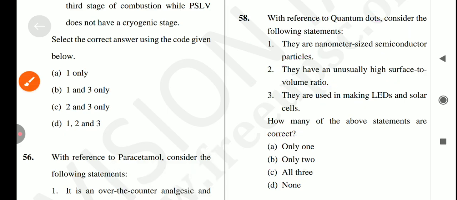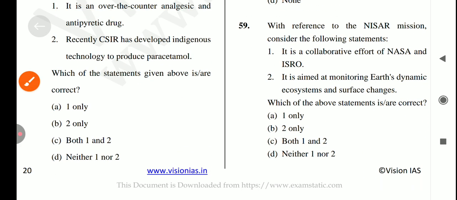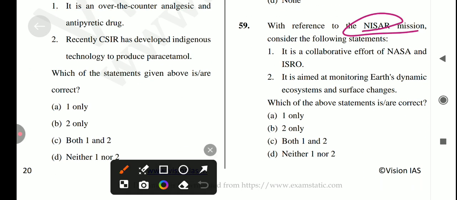Okay, let's come to the next question, which is with reference to the NISAR mission. Okay, mission NISAR. Consider the following statement. It is a collaborative effort of NASA and ISRO. Is it true?